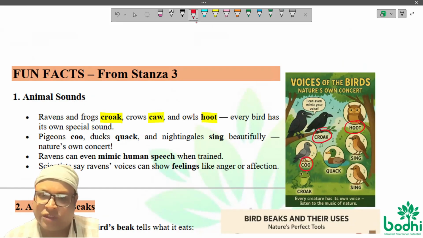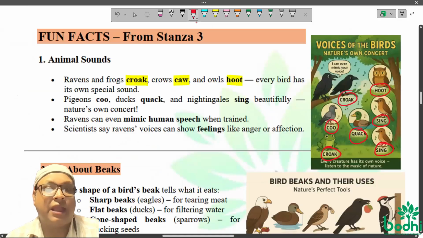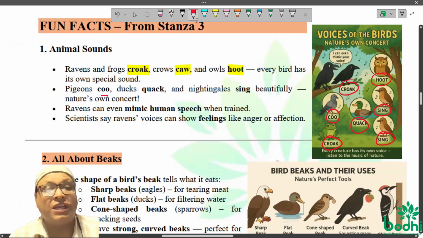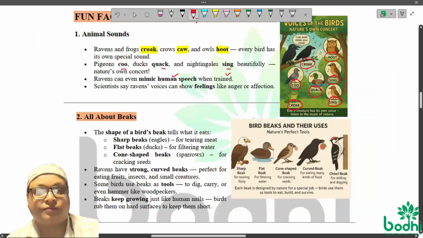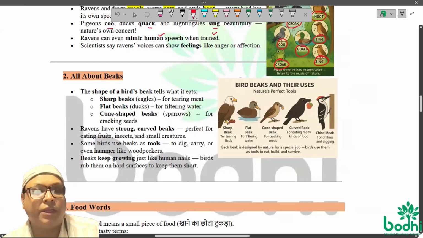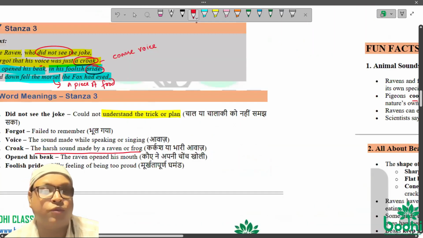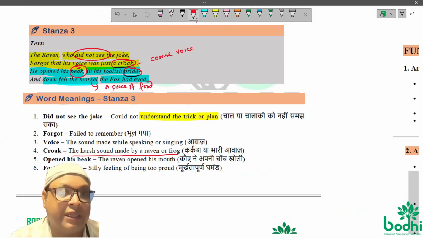Pigeons coo, ducks quack, nightingales sing, and ravens can mimic human speech if they are trained. I already told you. Now, about the beak, we have been told here about the beak. If you see, he was having the morsel in his beak.